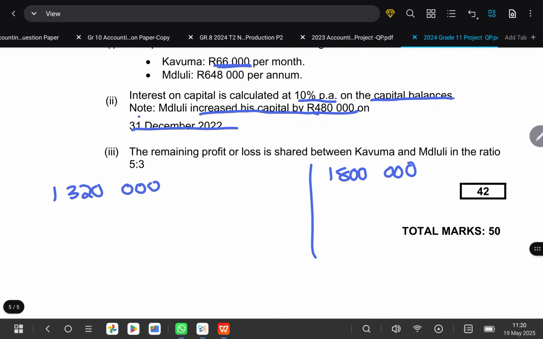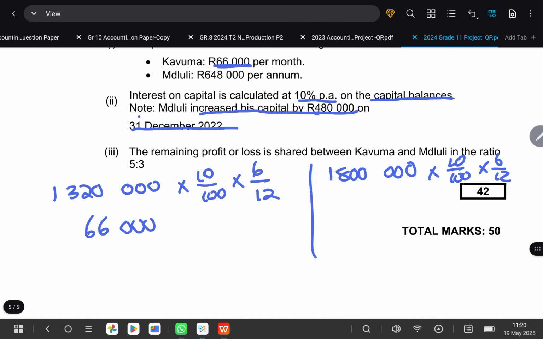So we say 1,320,000 times 10 over 100 and then times 6 over 12. And here we'll do the same, 10 over 100 and then 6 over 12. So 1,320,000 multiplied by 10 divided by 100 multiplied by 6 divided by 12 gives us 66,000 here.